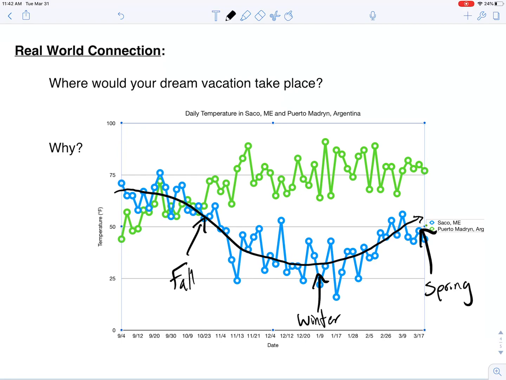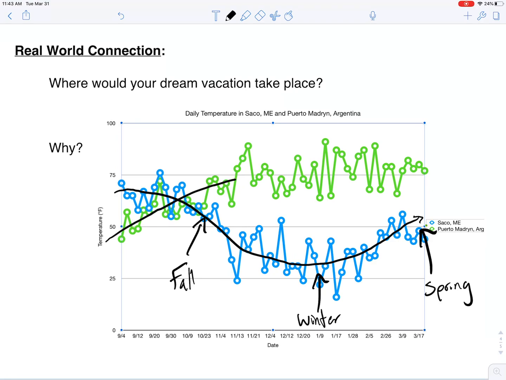Now, you guys know that I chose Puerto Madryn, Argentina, because they're in the southern hemisphere. They're the same distance from the equator as Maine, but south of the equator. And our guess was they probably have a similar climate to Maine, just kind of flip-flopped. And it's proving to be pretty true.